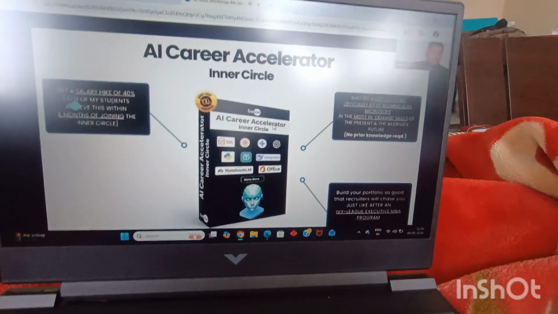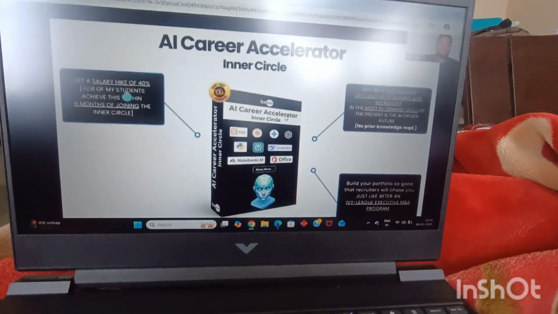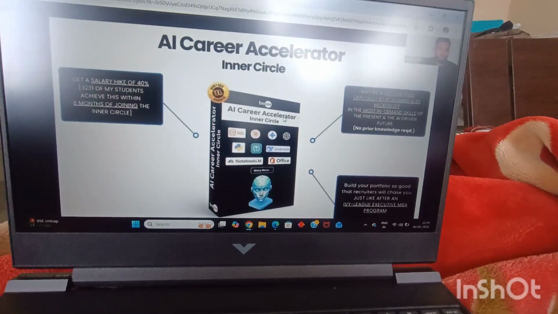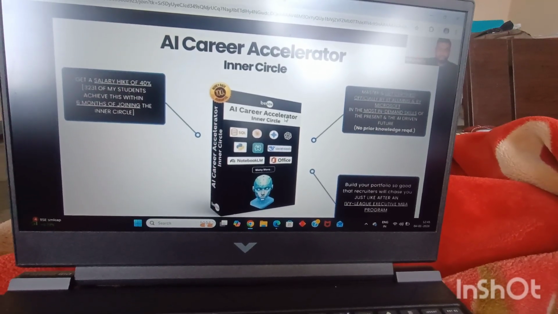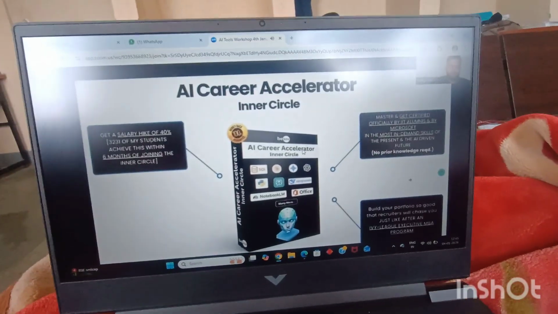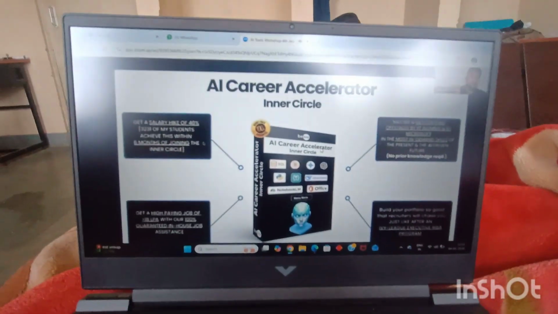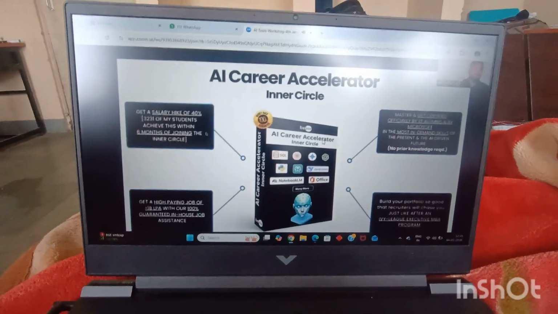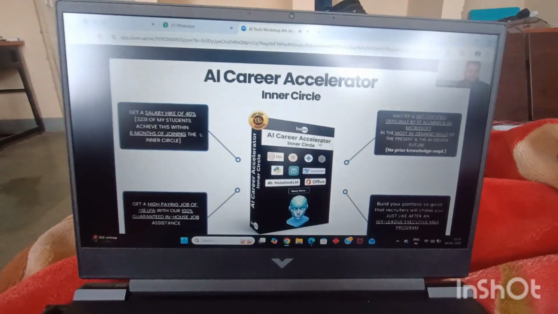More than 3,231 of my students have achieved a salary hike of more than 40% within 6 months of joining the Inner Circle program. Just imagine, more than 3,000 people have already gotten a 40% plus salary hike as part of this program. And folks, finally, you are going to get a high-paying job. What is a high-paying job? A job which pays more than 18 LPA, with 100% guaranteed in-house job assistance, right?